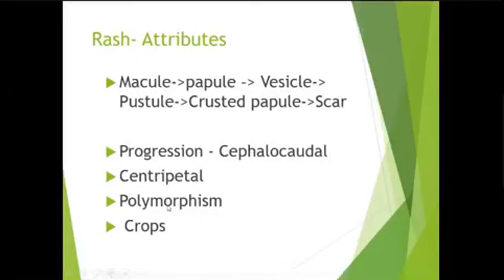Polymorphic lesions means that at a given point in time, if you examine the patient, the lesions will be in different stages of development. And lastly, the lesions come in crops. There will be one crop of lesions, then after maybe a day, there will be another crop of lesions, and so on.